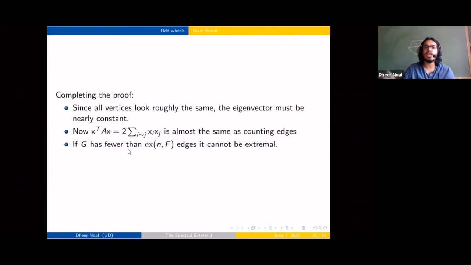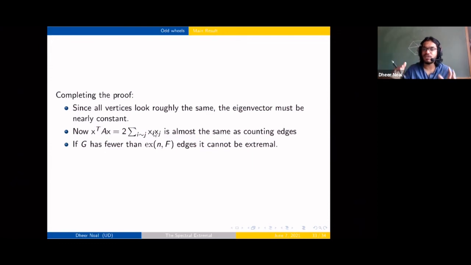So then you end up trying to add more and more edges. If your extremal graph finally had the maximum number of edges possible, then it would have been edge extremal, and if it does not have as many edges, then it's not. It's not very clear yet, because even in the case where the families of extremal graphs were disjoint, our eigenvector becomes close to constant.